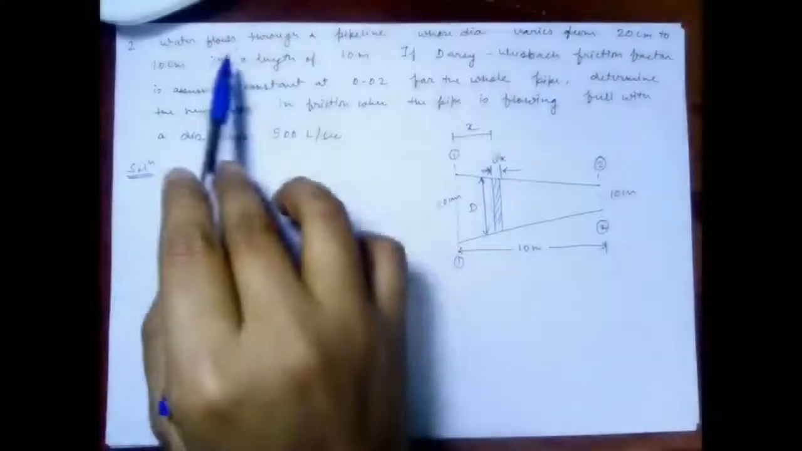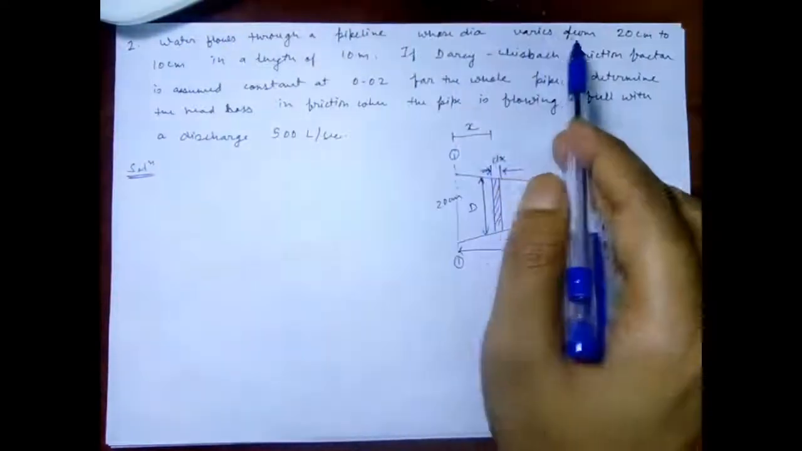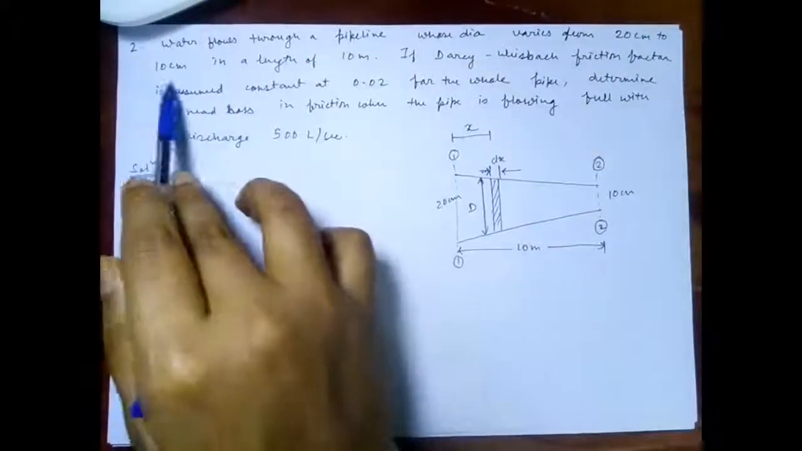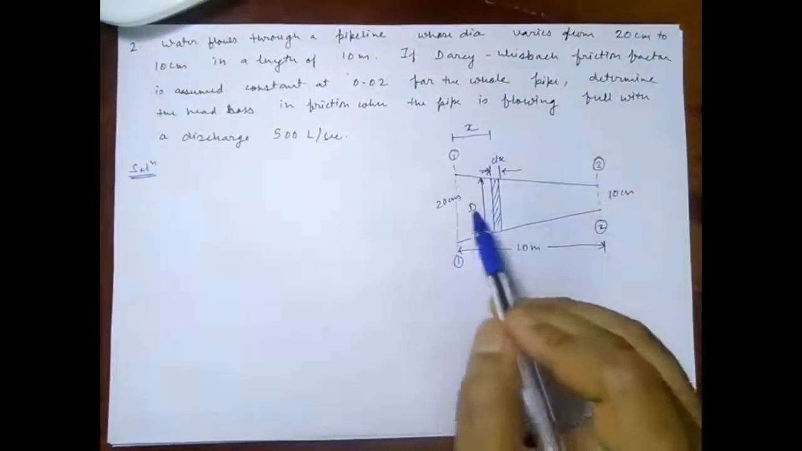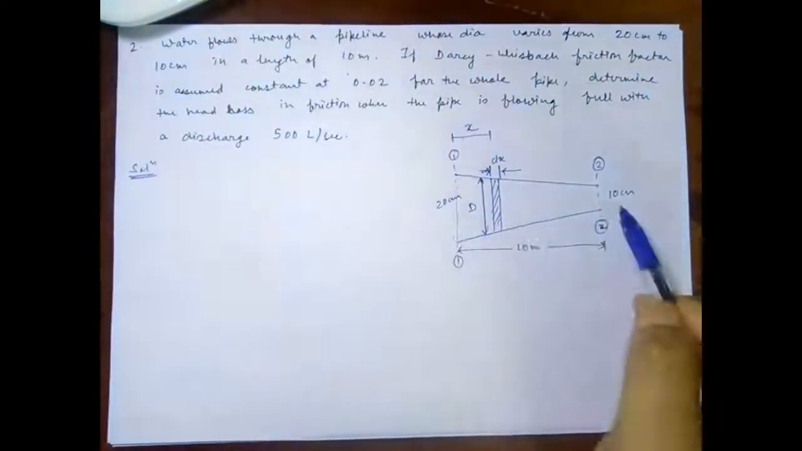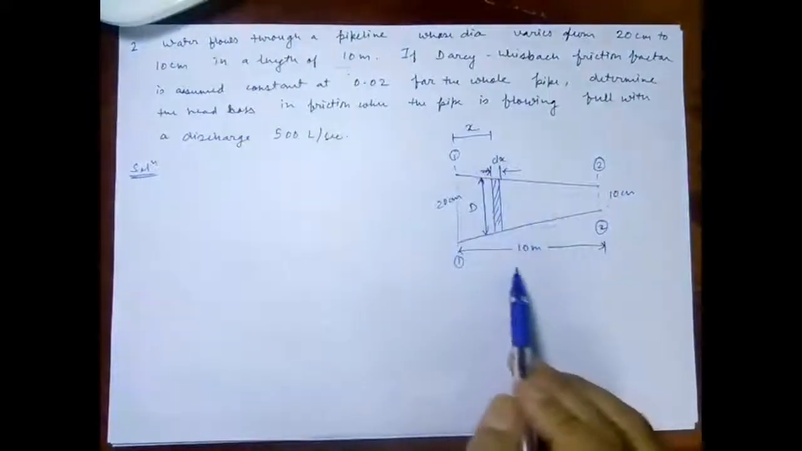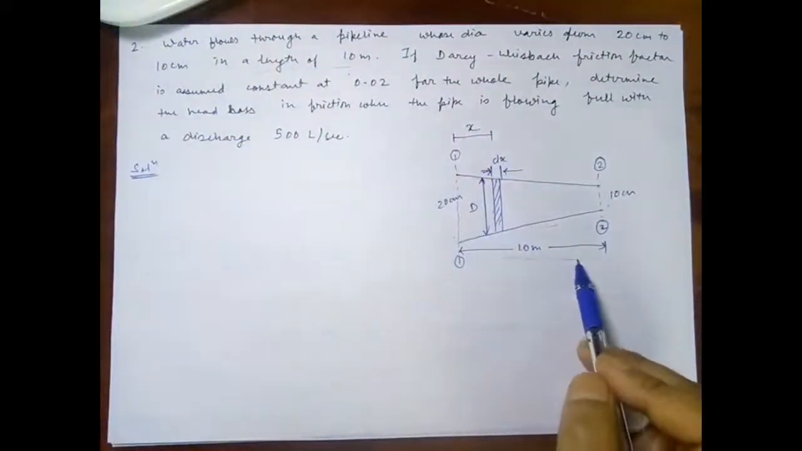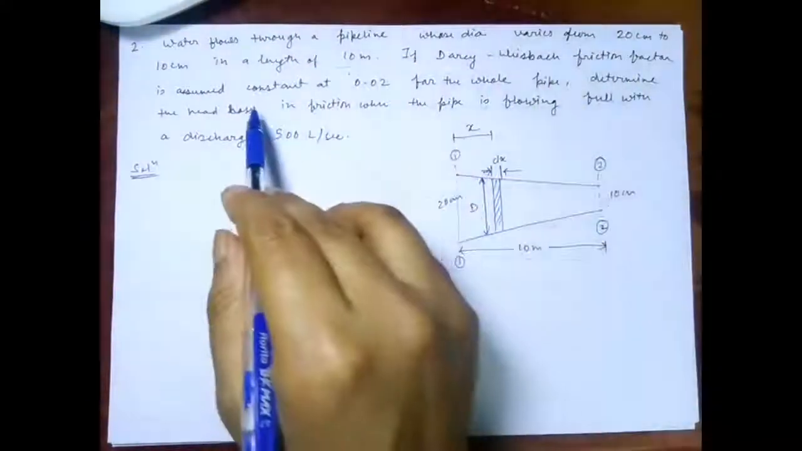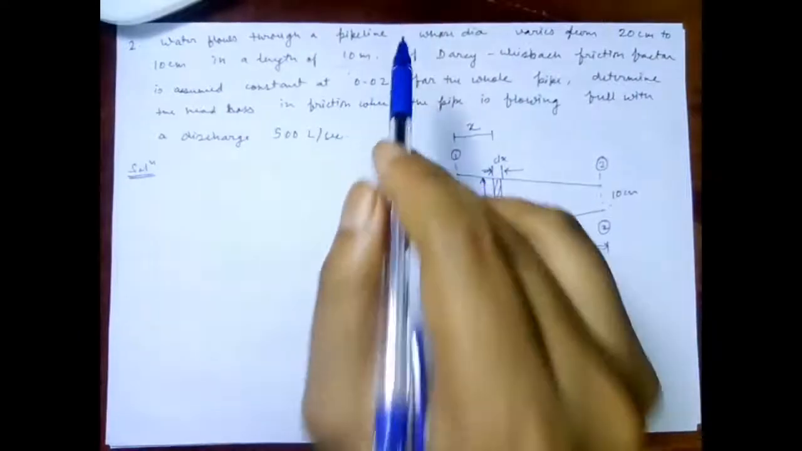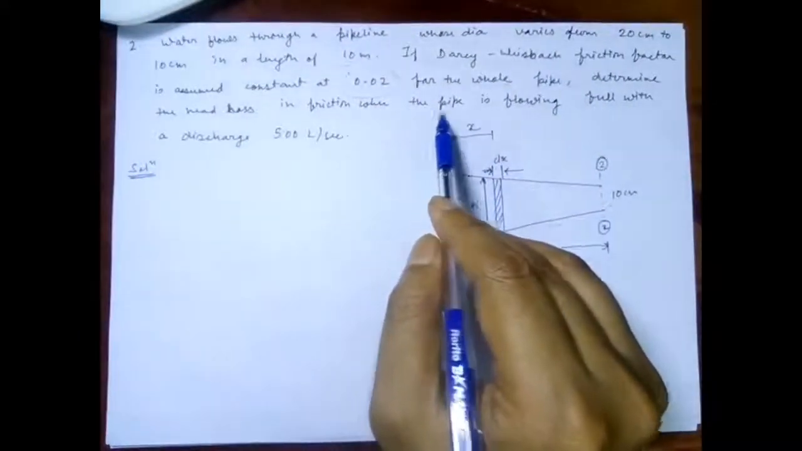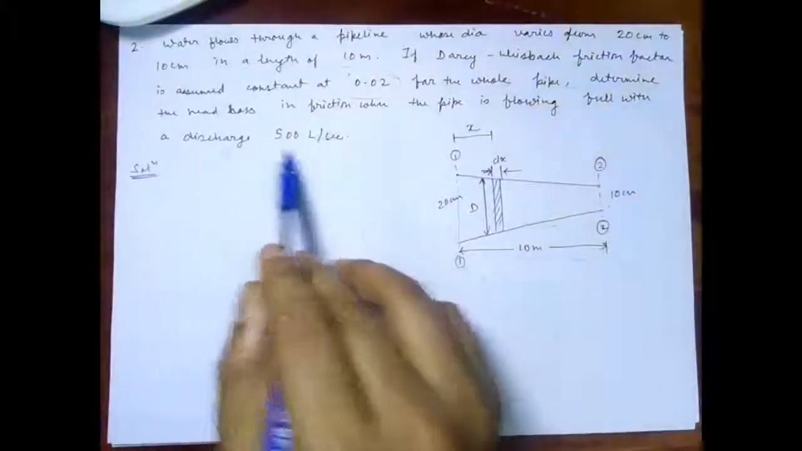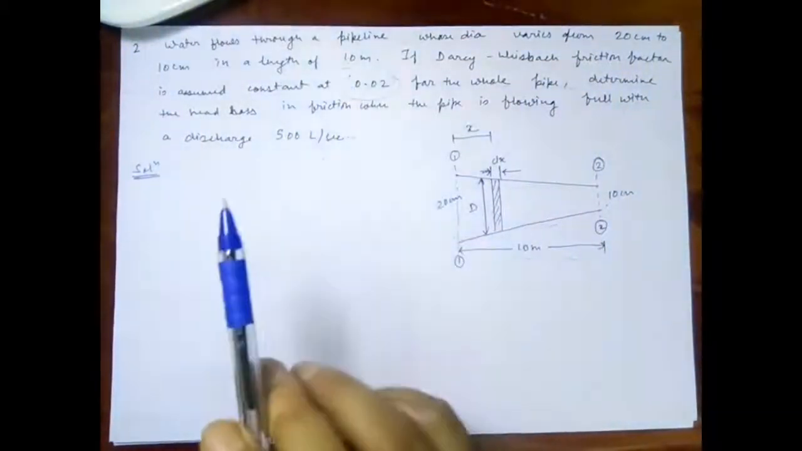So in this question, water flows through a pipeline whose dia varies from 20 cm to 10 cm in a length of 10 meter. So here's a pipeline whose dia varies from 20 cm to 10 cm in a length of 10 meter. If the Darcy-Weisbach friction factor is assumed constant at 0.02 for the whole pipe, determine the head loss in friction when the pipe is flowing full with a discharge of 500 liters per second.